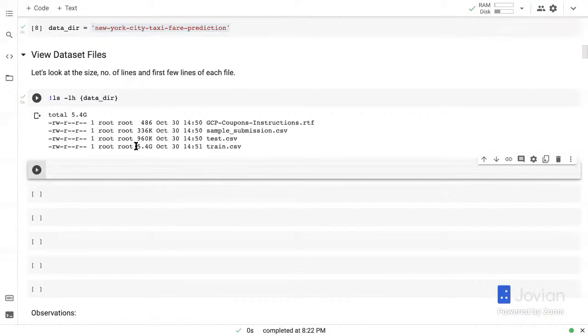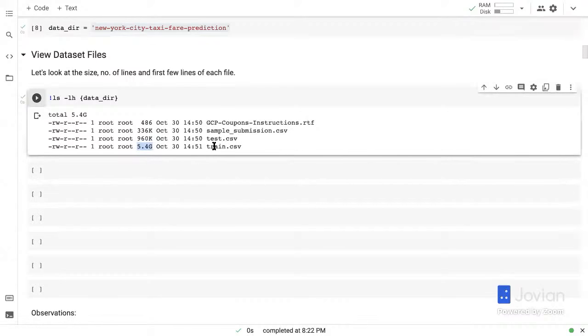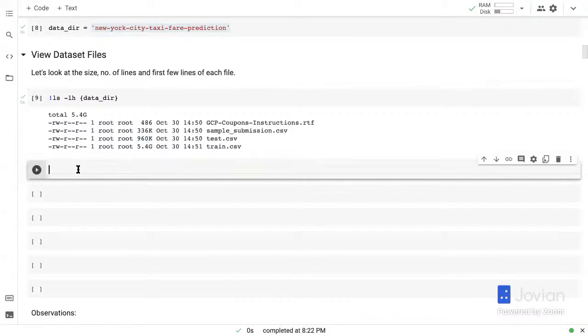Out of this, almost entirely, it is the training set with 5.4 gigabytes. That's a pretty large training set. And then the test set is just 960 kilobytes. And then finally, there is a sample submission file. As I mentioned, you can submit some predictions on the test set to Kaggle, and there are some instructions which we can ignore. Okay, so that's the sizes of the files.